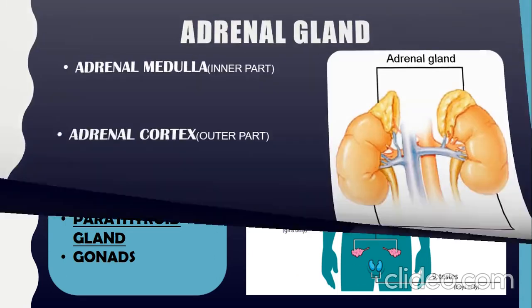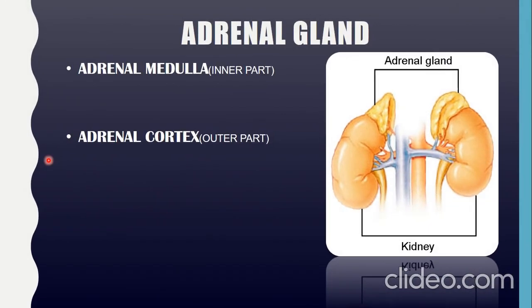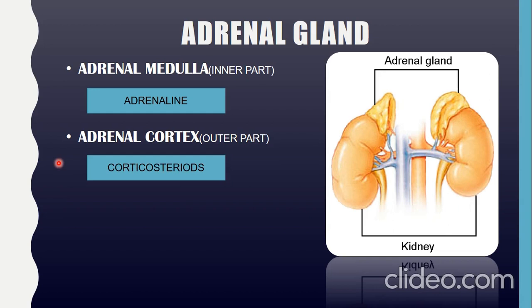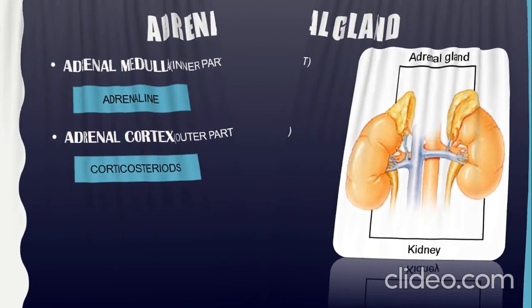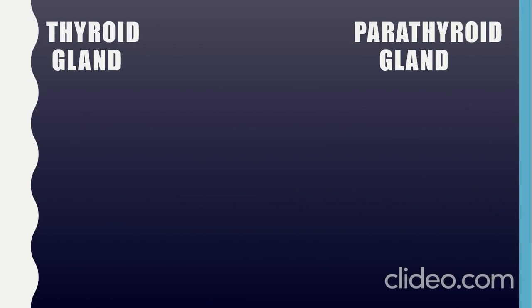Let's move to the adrenal gland, which consists of 2 parts: the adrenal medulla, the inner part of the adrenal gland, and the adrenal cortex, the outer part. The adrenal medulla releases a hormone called adrenaline, which responds to stress conditions and prepares our body for any emergency situation like anger, pain, or anxiety. The adrenal cortex releases many hormones known as corticosteroids, which also help to maintain or balance the amount of salts and water in the blood.